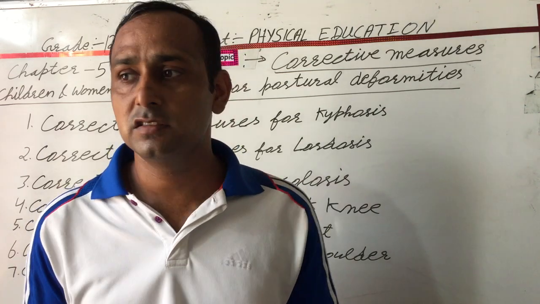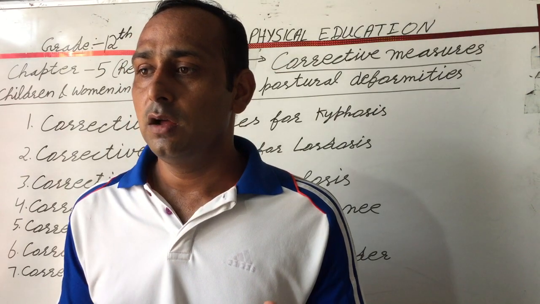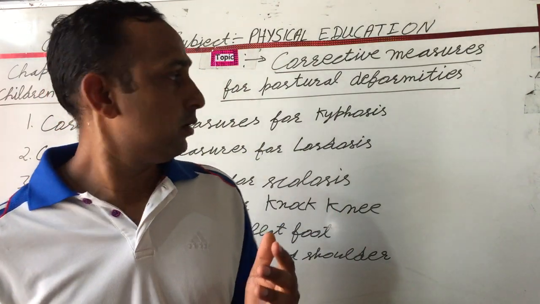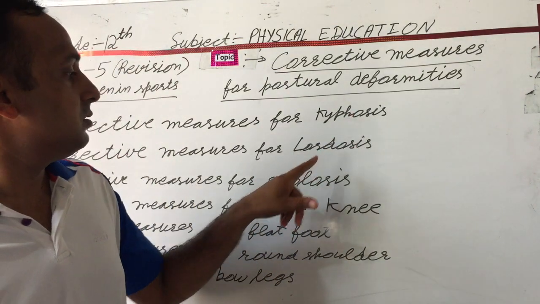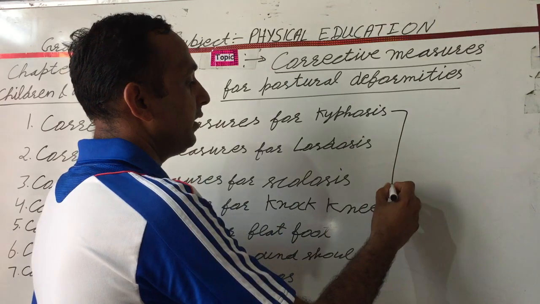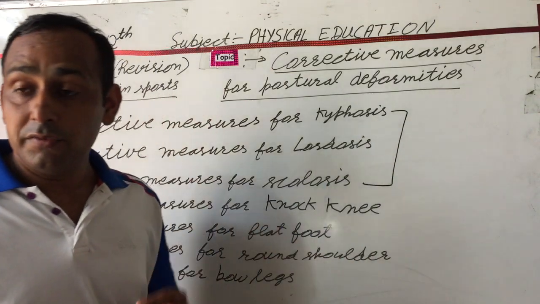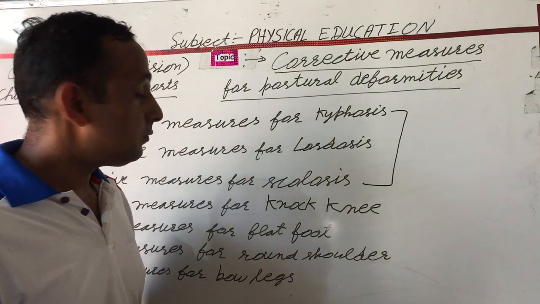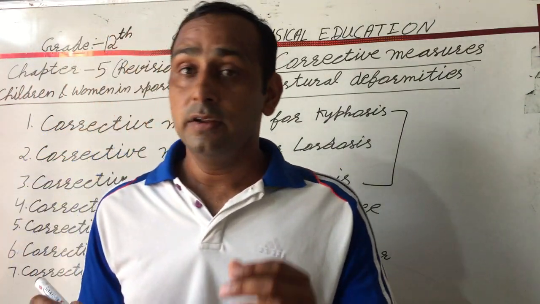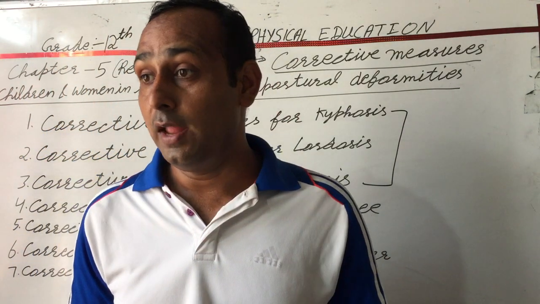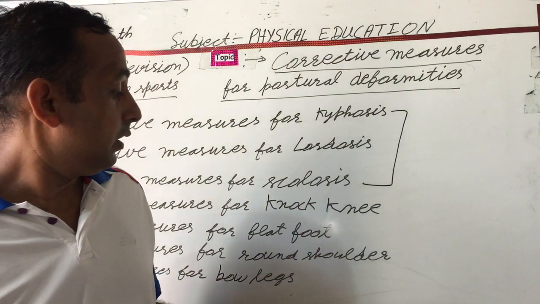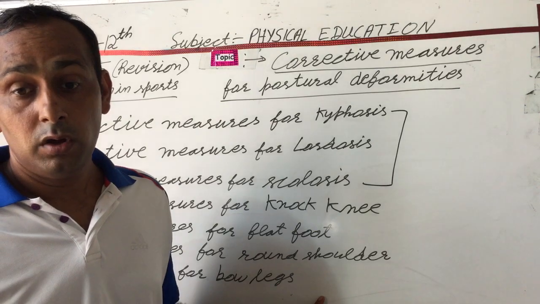The deformities include spinal curvature, knock knee, lordosis, scoliosis. These three are spinal related. After this, next are knock knee, flat feet, round shoulder and bow legs. These are also body deformities.